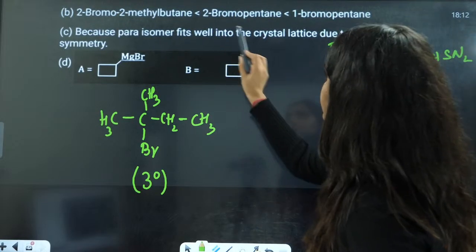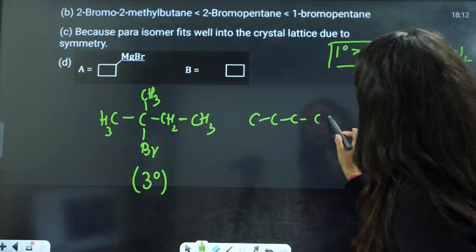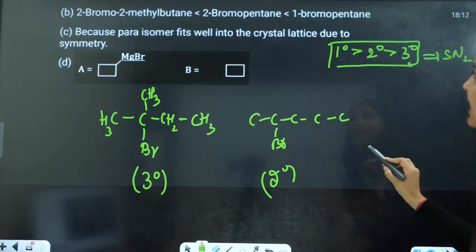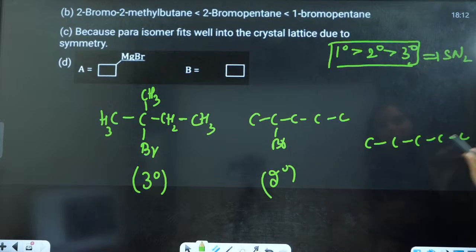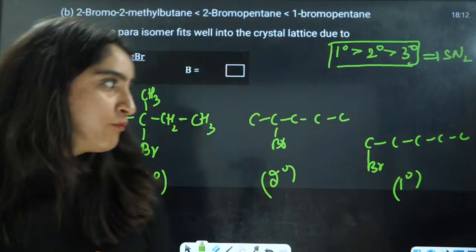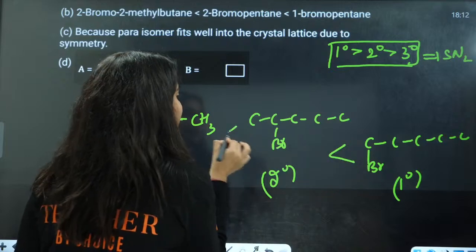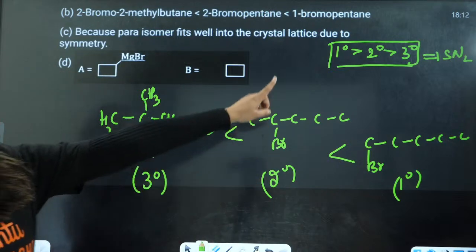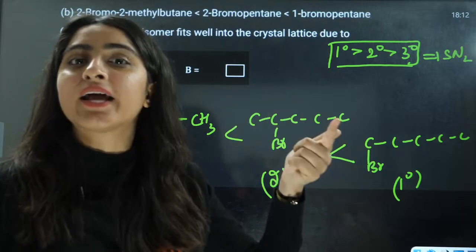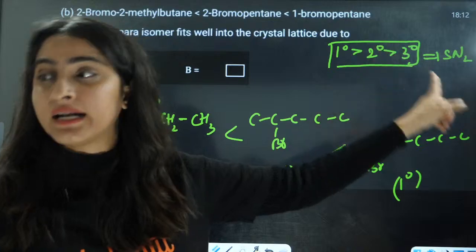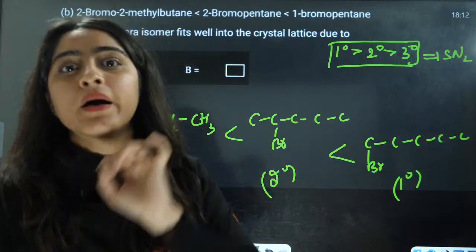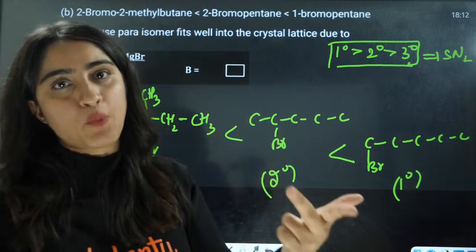Now next is 2-bromopentane. 1, 2, 3, 4, 5. 2-bromopentane means it is a 2 degree halide. Then 1-bromopentane, 1, 2, 3, 4, 5. 1-bromo means it is a 1 degree halide. So obviously this is going to have our maximum rate, then this, then this. Why so? Because in the SN2 mechanism you have a transition state, and due to steric hindrance the order is 1 degree, then 2 degree, then 3 degree. For carbocation, that is the SN1 mechanism, the order is 3 degree, then 2 degree, then 1 degree.